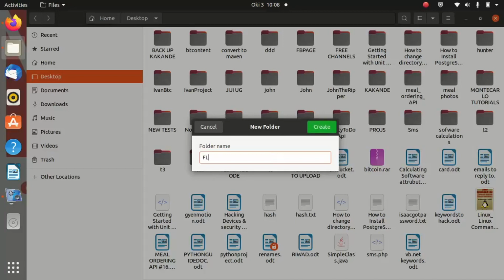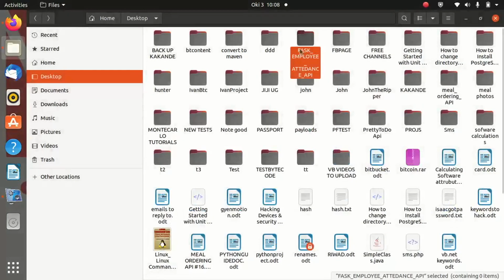Let us call it Flask underscore employee underscore attendance underscore API. So this is our folder name.